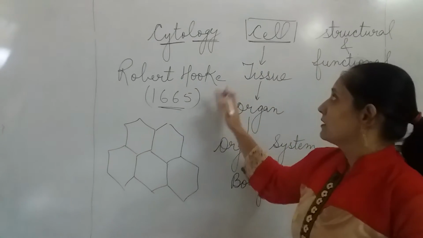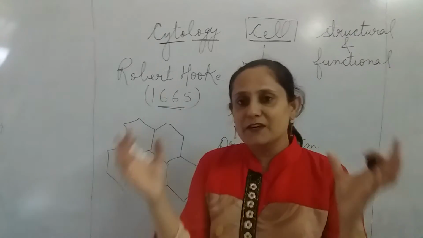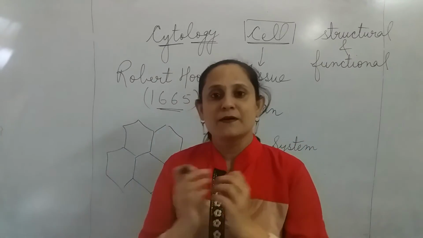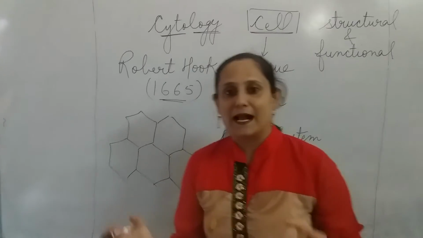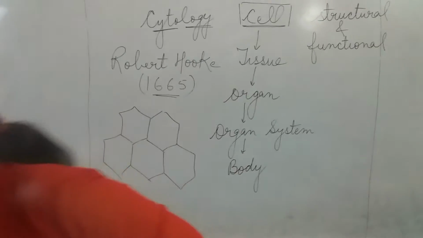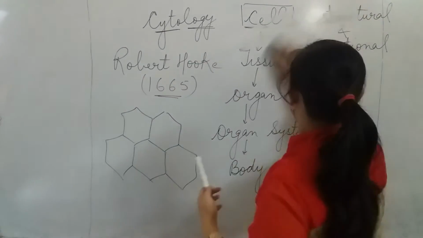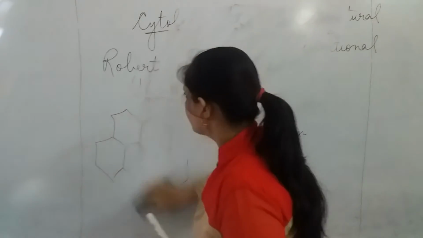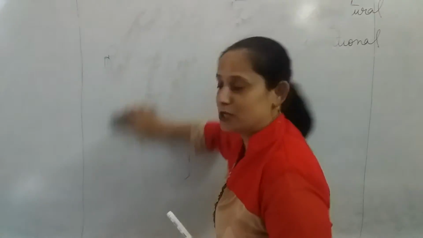Each and every organism has different shapes of cells, and different numbers and sizes. On the basis of the number of cells, organisms are of two types: unicellular and multicellular.